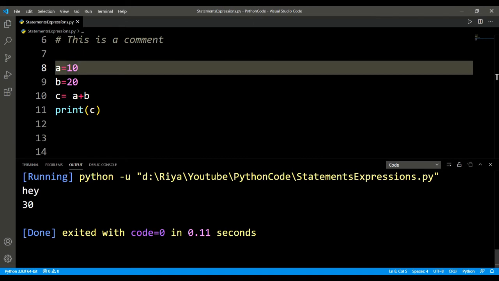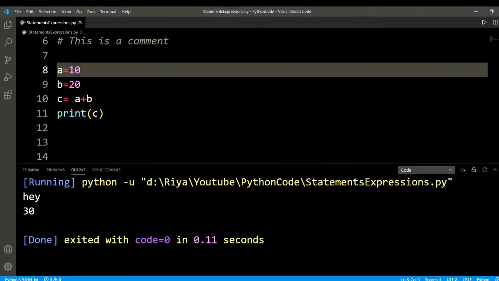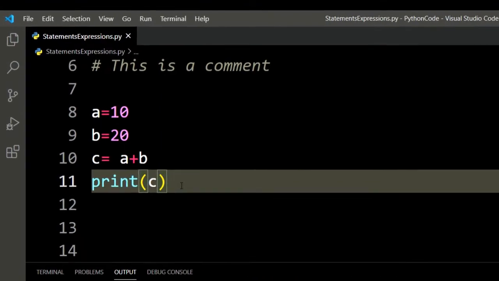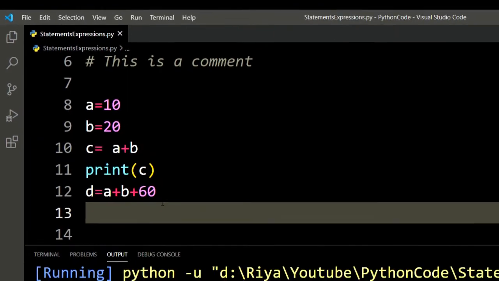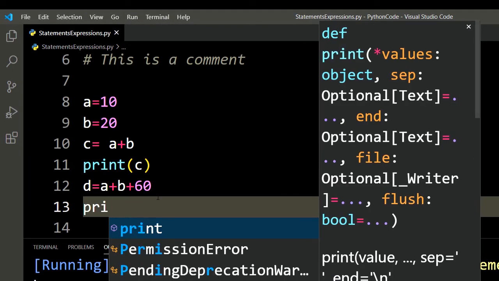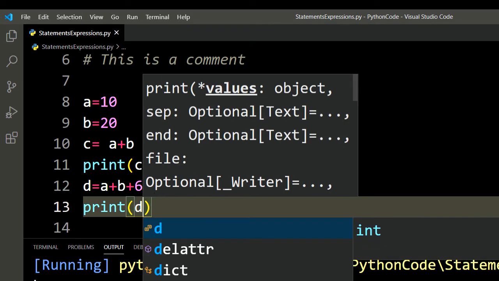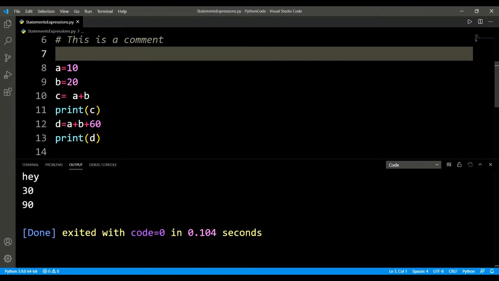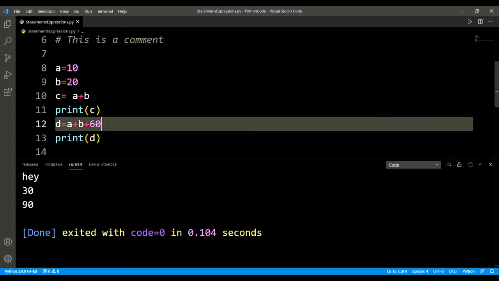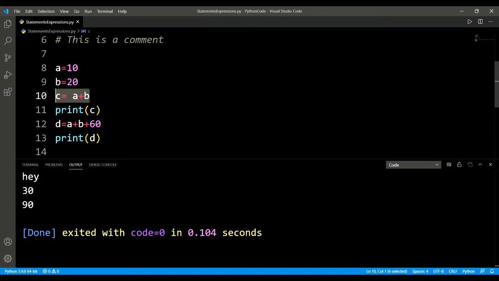An operand can either be a literal value or a variable that references an object. By literal value, I mean something like A plus B plus 60. This 60 is a literal value, right? And if I print this D, yes, I'm gonna get 90. So this sequence of operators and operands is called an expression. This is an expression, a sequence of operators and operands.